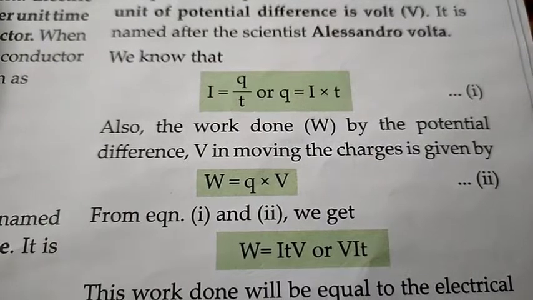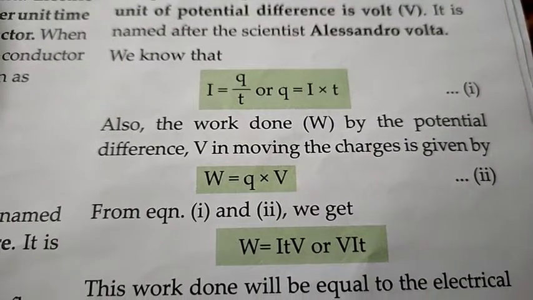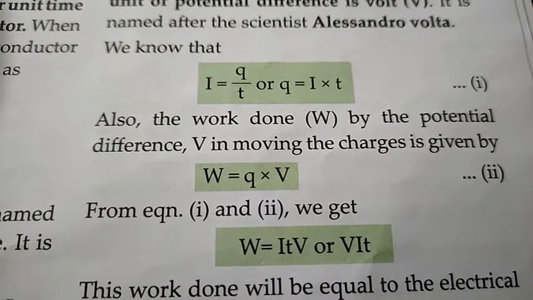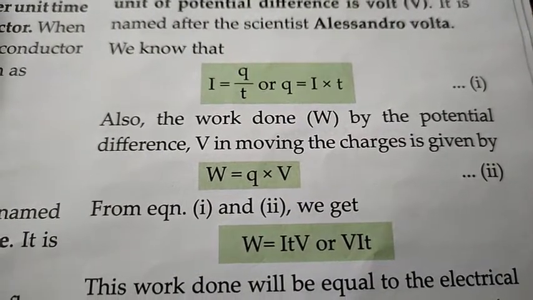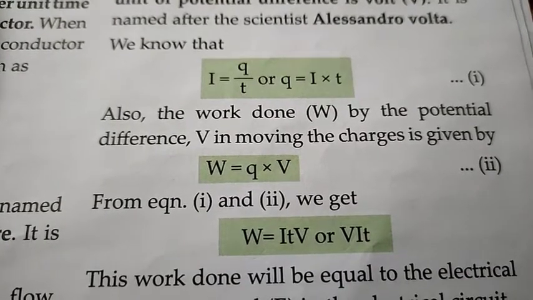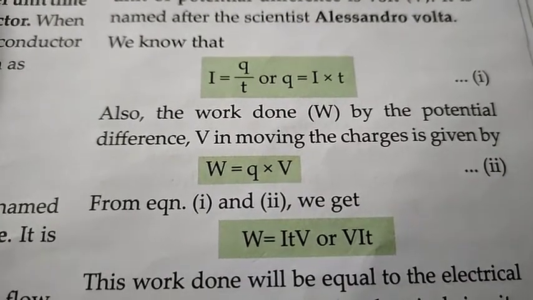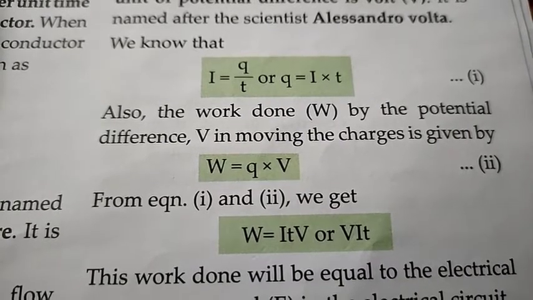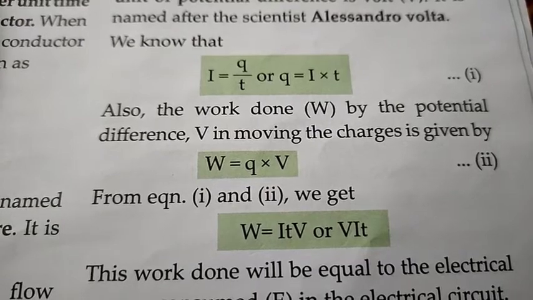Now we know that I equals Q upon t, or Q equals I into t. The work done W by the potential difference V in moving the charges is given by W equals Q into V. Q equals I into t is equation 1 and W equals Q into V is equation 2.